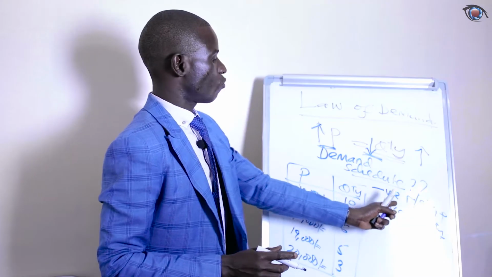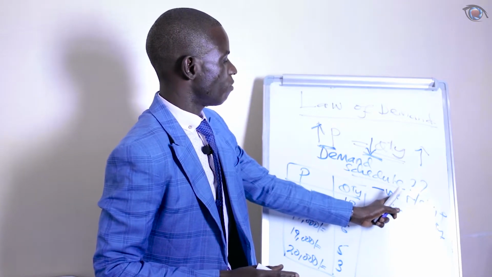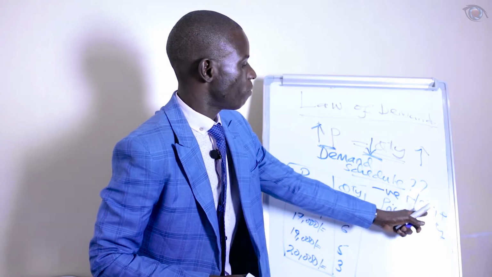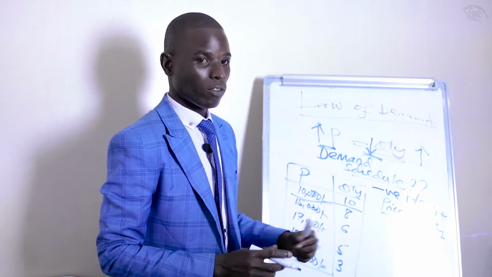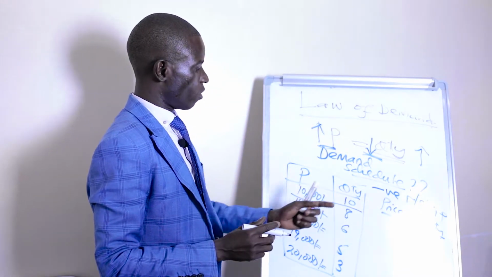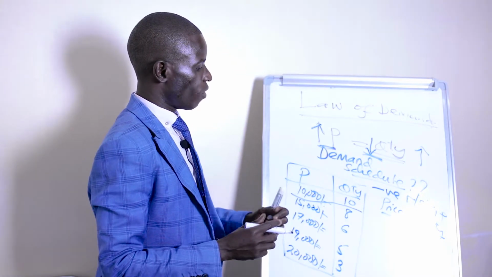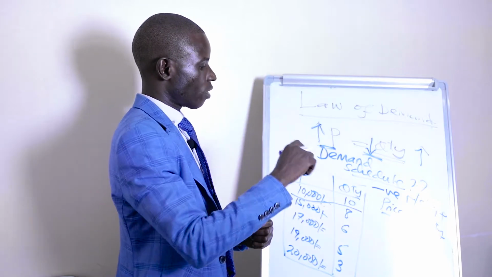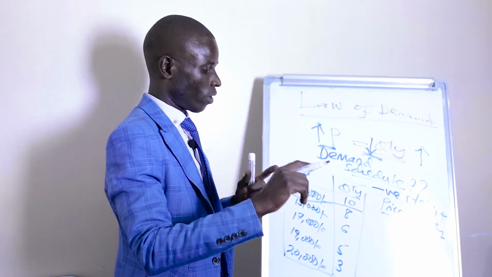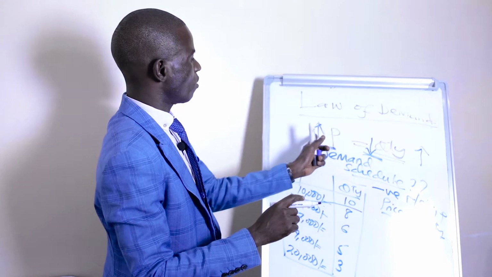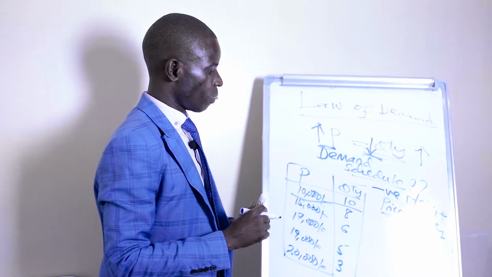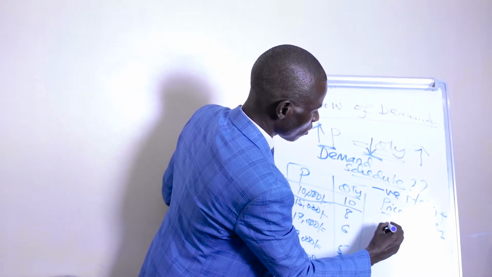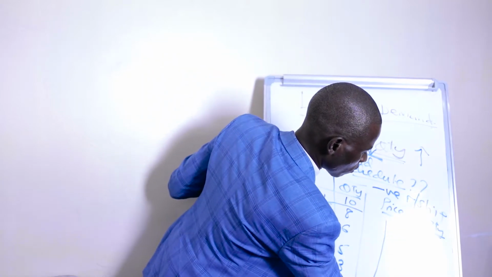So when you are drawing the demand curve, you have to be aware that the slope of the demand curve is sloping downward from left to right, representing the law of demand. So it is so simple to construct the demand curve.